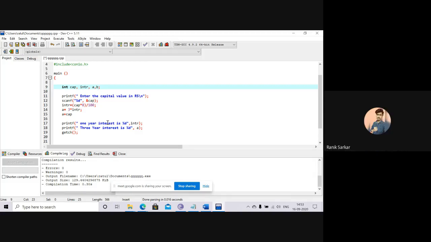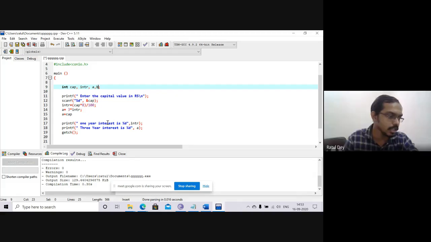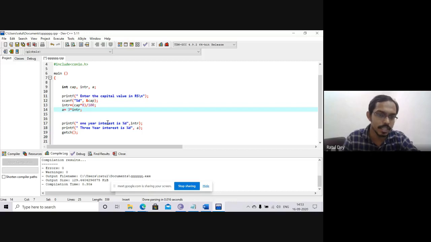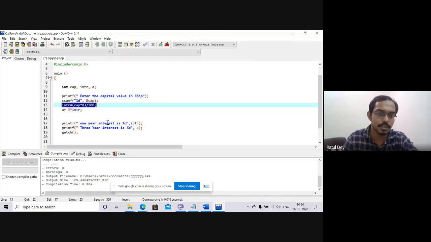Sir, someone in the comment box says to repeat it. Okay, I can't understand, so please tell me the program again. Ankita, okay. So I will go back to the previous program and discuss the 3 years interest. In the very first, I discussed the individual interest for 1 year, and after that I will go for the 3 years interest.